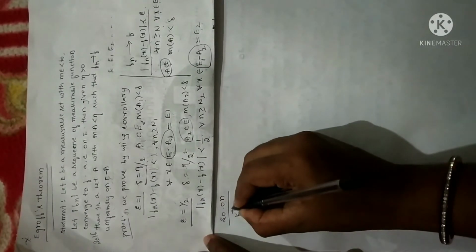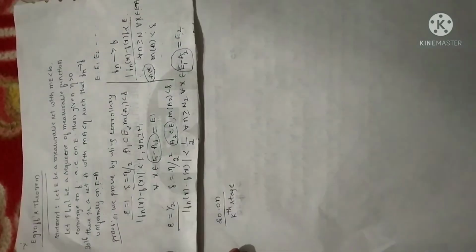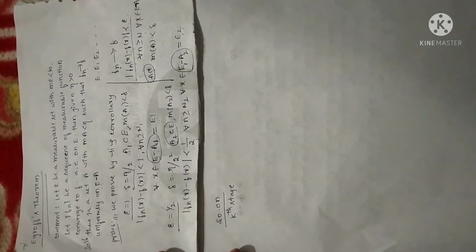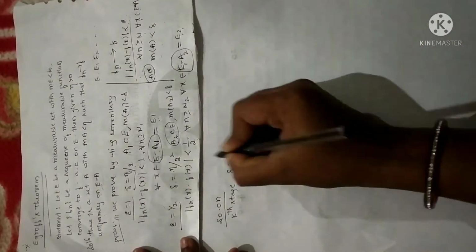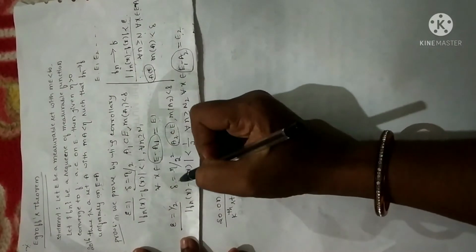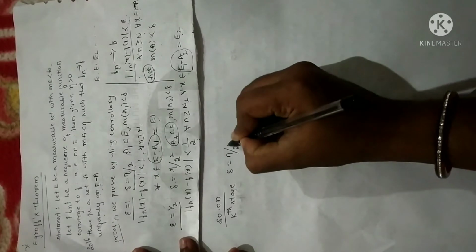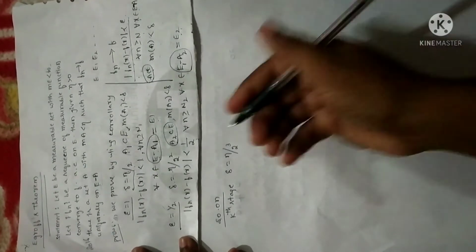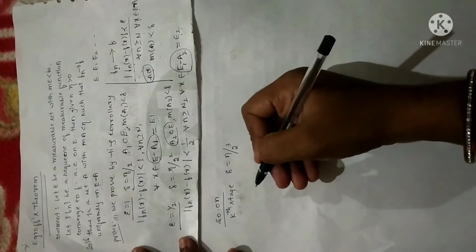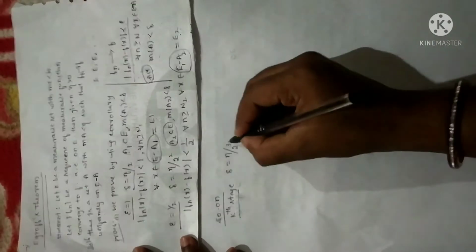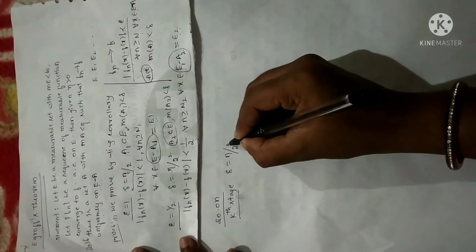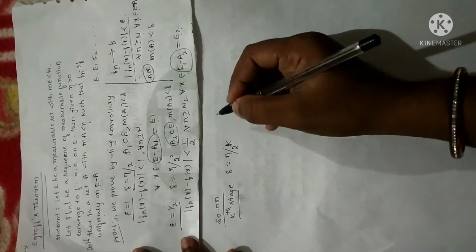process, for the kth stage I can write, delta will become, since in the first case it is eta by 2, in the second case it is eta by 2 square. In the third case it is eta divided by 2 cube. In the fourth case it is eta divided by 2 power 4. So we are doing it for the kth stage, so I can write it is eta divided by 2 power of k. I am generalizing it. Fine.